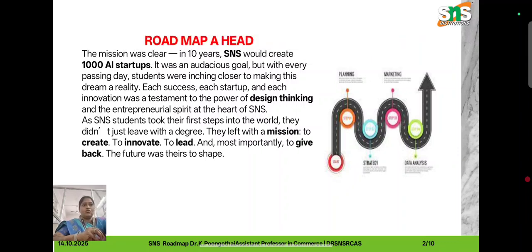Here it looks at how, as SNS students took their first step into the world, they left not only with a degree but with a mission to create, to innovate, to lead, and most importantly, to give back to the future. So that is the shape, that is how we are shaping our students here.